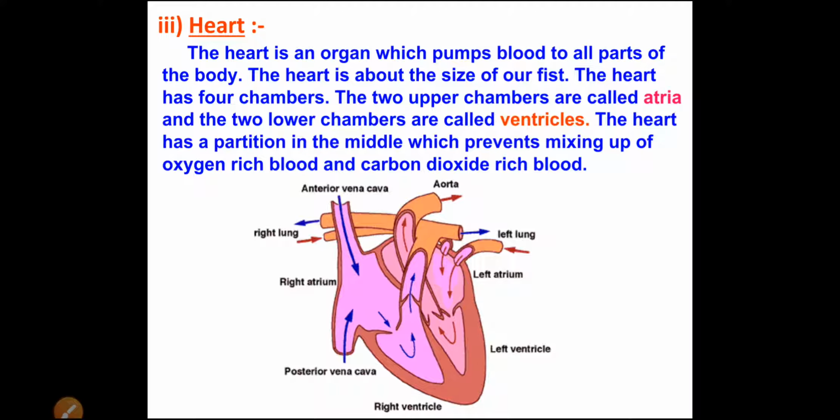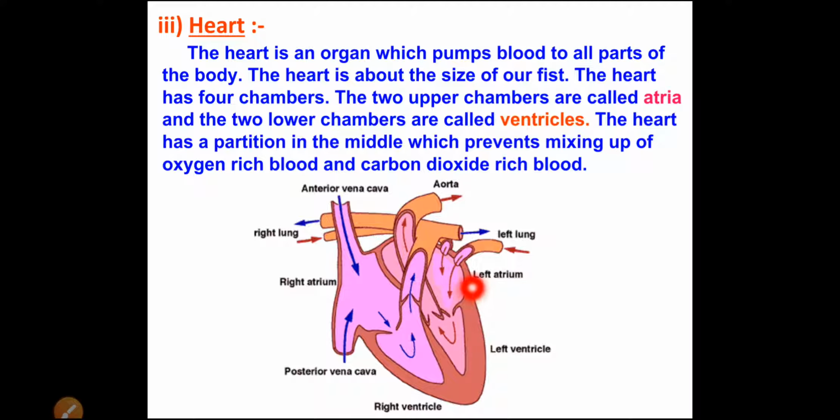Now what is the heart? The heart is an organ. We know that this is a very delicate organ situated in the chest, and this heart pumps the blood to all the parts of the body. So we know that pumping of the blood takes place by the heart. That's why we feel throbbing sometimes. When the heart pumps, the blood gets transported to all the parts of the body.